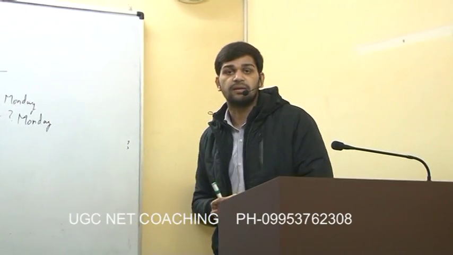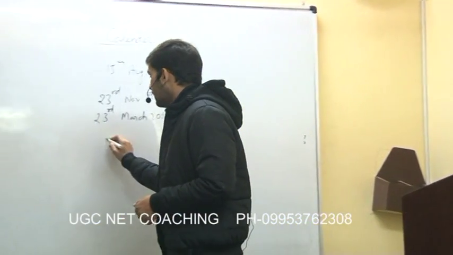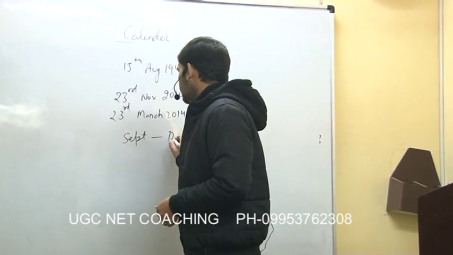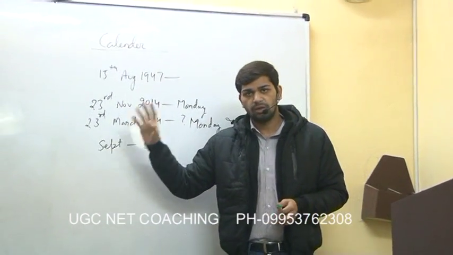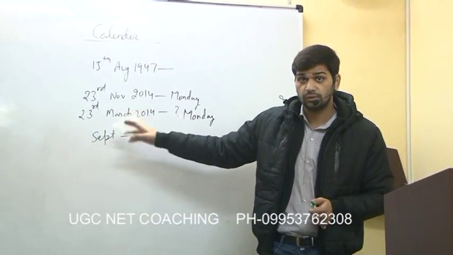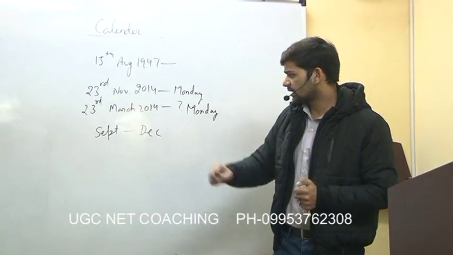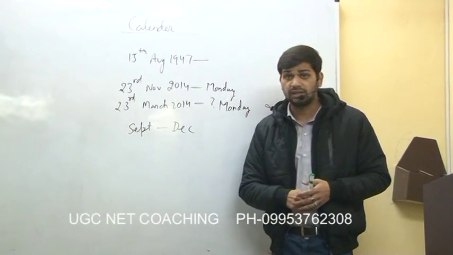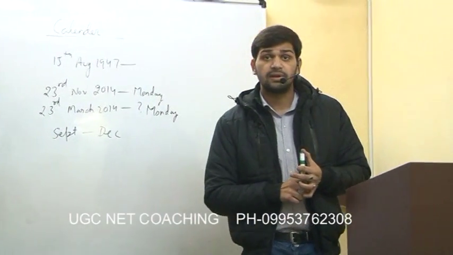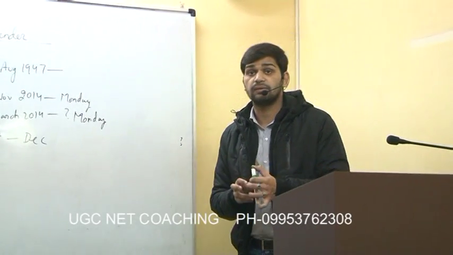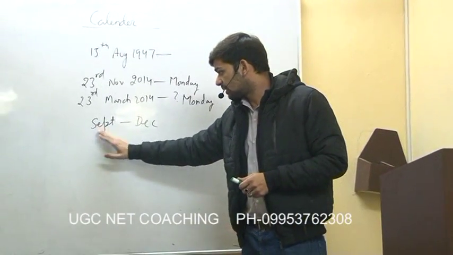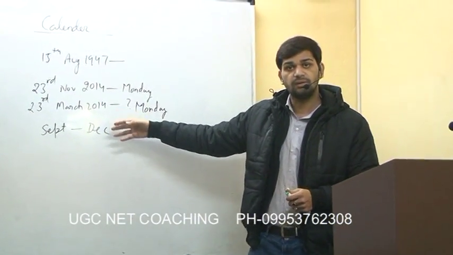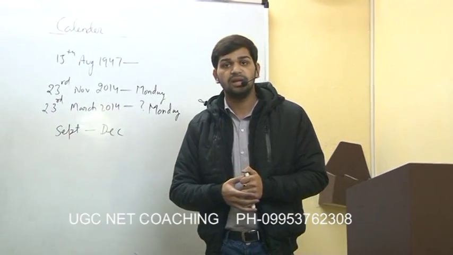So is there any other month in a particular year which follows the same pattern? Yes, there are a few months which follow the same pattern, and these months are March, September and December. Irrespective of whether we are in a leap year or non-leap year, we will always find that September and December follow the same calendar. One question can come to your mind that September is a month of 30 days only, but December is 31. But it doesn't make any difference for a leap year or non-leap year, because 30 days of September are similar to 30 days of December.